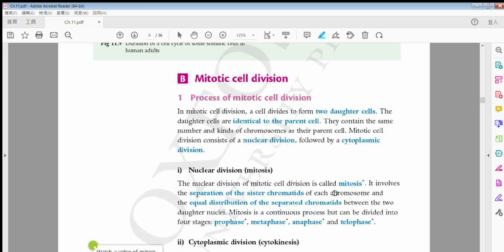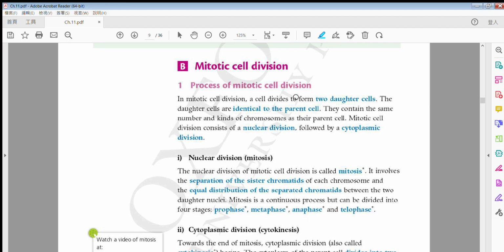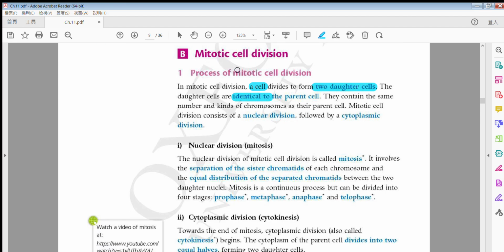The next thing is mitotic cell division. That means one parent cell divides into 2 daughter cells. Moreover, these daughter cells are identical to the parent cell. Inside the mitotic cell division there are 2 divisions. One of them is called nuclear division, another one is called cytoplasmic division.